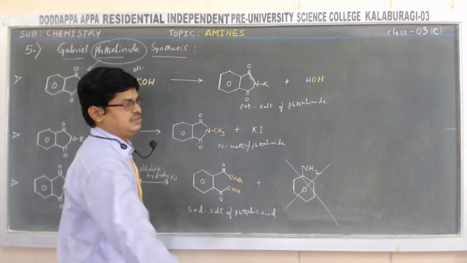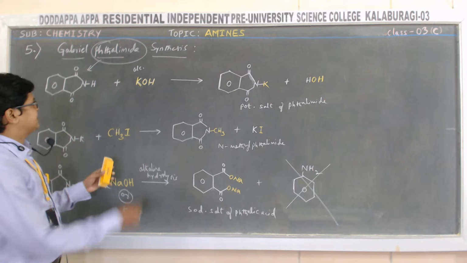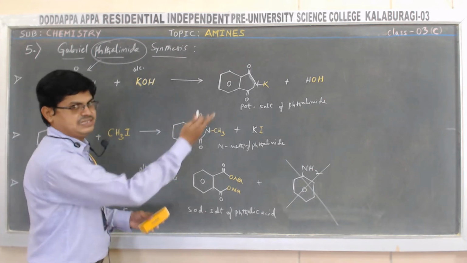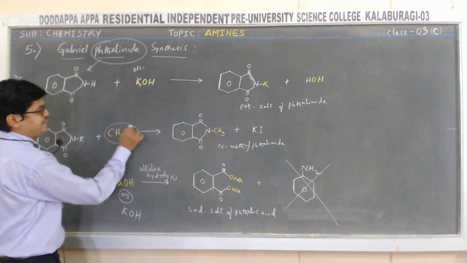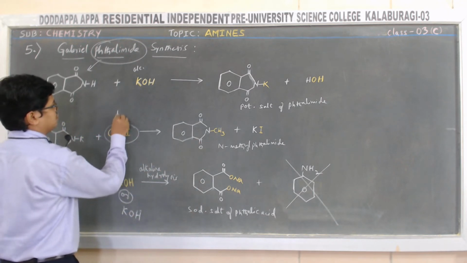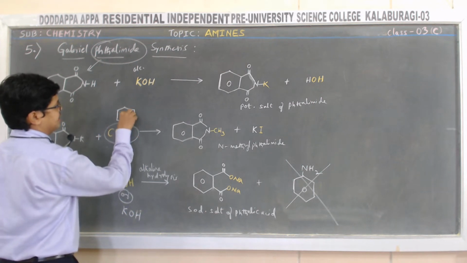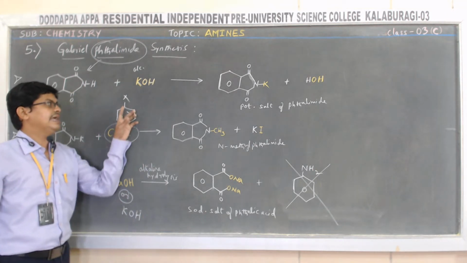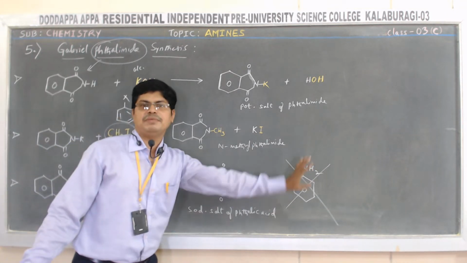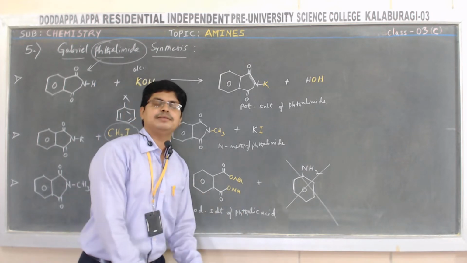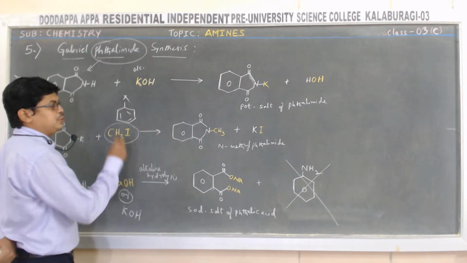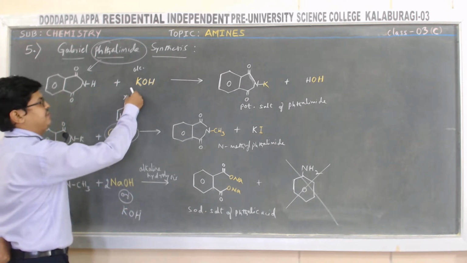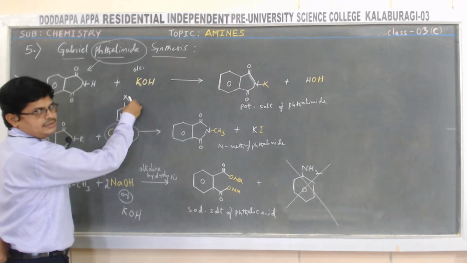Why? The answer is in the second step. The first step is the same for the preparation of aromatic amine. If you want to prepare by this method, the first step is same. But in the second step, in place of methyl iodide, I have to use aryl halide. If I use aryl halide, then I will get an aromatic amine. But even though, it is not possible, because of the partial double bond nature between halogen and carbon.